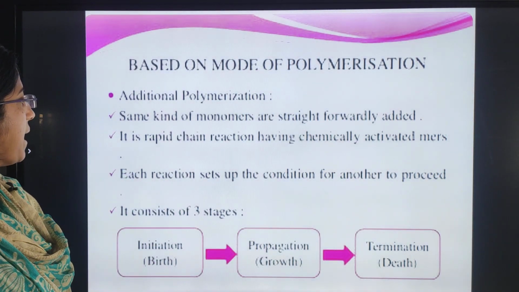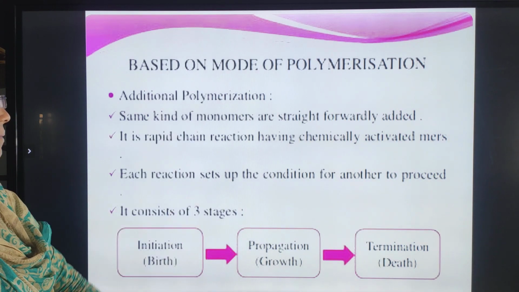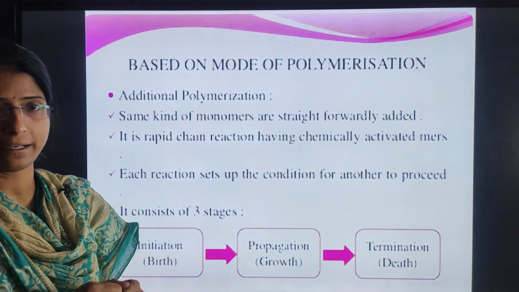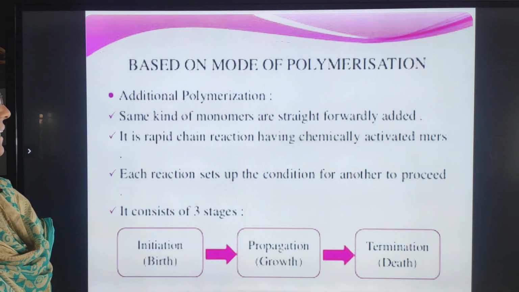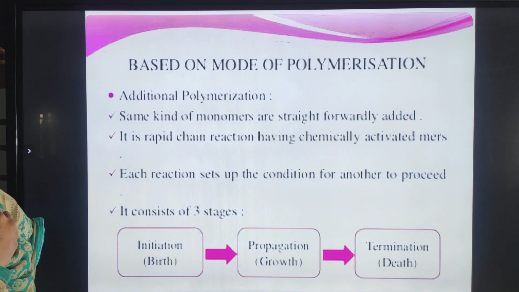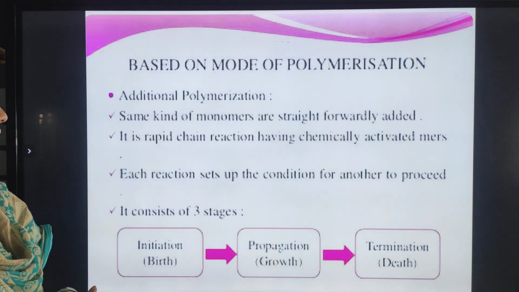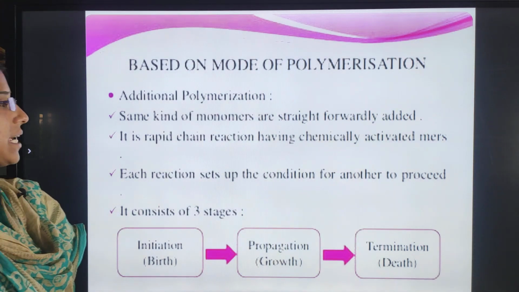In addition polymerization, the same kind of monomers are straightforwardly added. It is a rapid chain reaction involving chemically activated monomers. Is it clear? That means the reaction will take place rapidly and it involves chemically activated monomers.